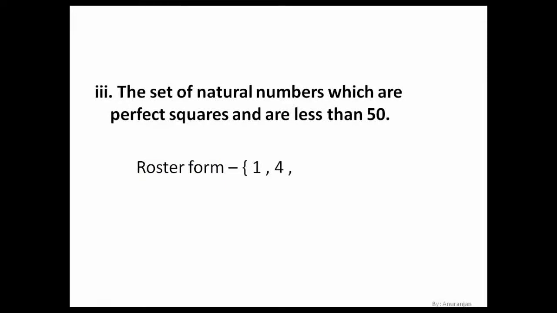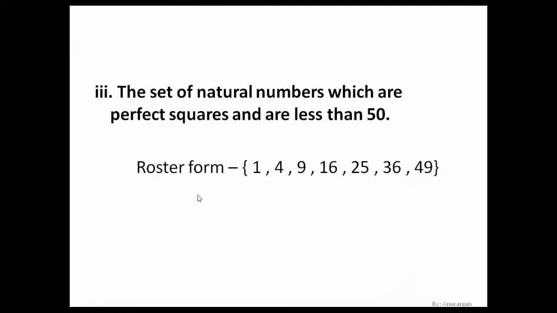Then 3 threes are 9, which means we can find the square root of 9 to get 3. So 9 is a perfect square. Next, 4 fours are 16, so 16 is a perfect square. And 5 fives are 25, so 25 is a perfect square. Next, 6 sixes are 36, 7 sevens are 49. But if I take 8 eights, we'll get 64. Now 64 is more than 50. We have to take the set of natural numbers which are perfect squares and are less than 50. So 49 is the last perfect square that is less than 50.